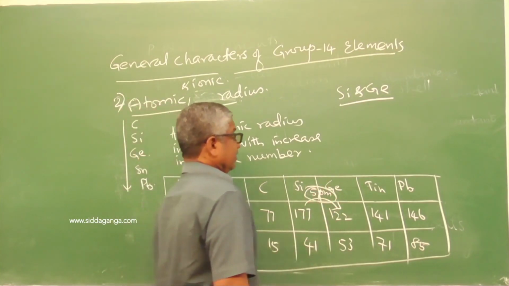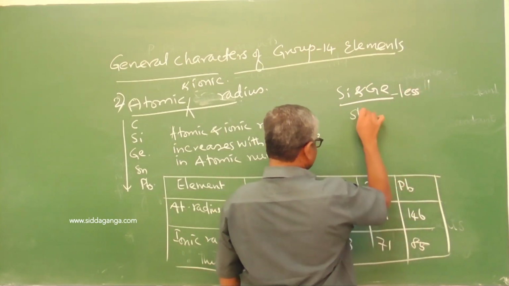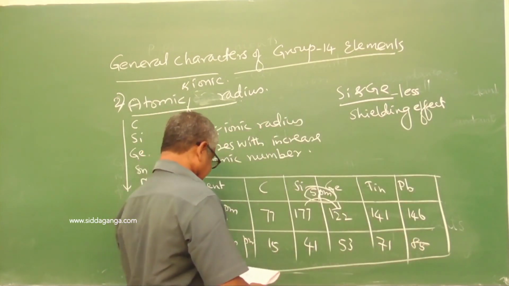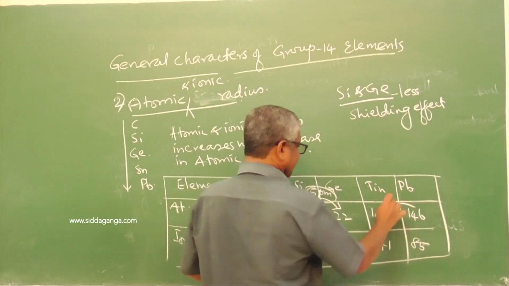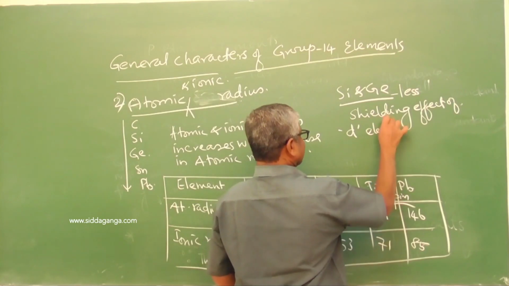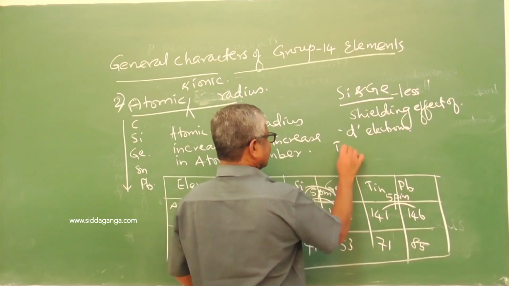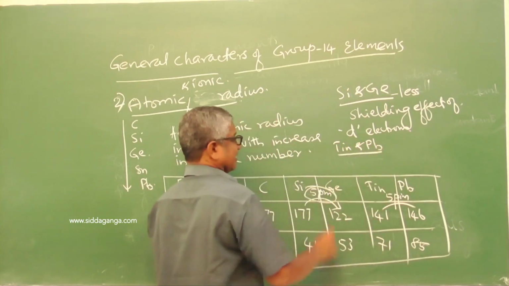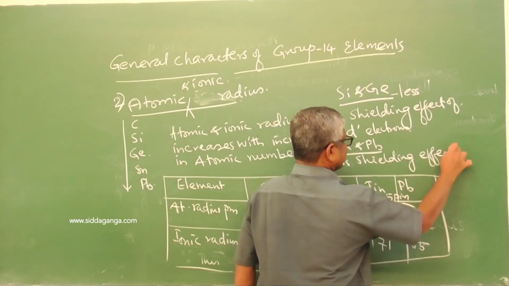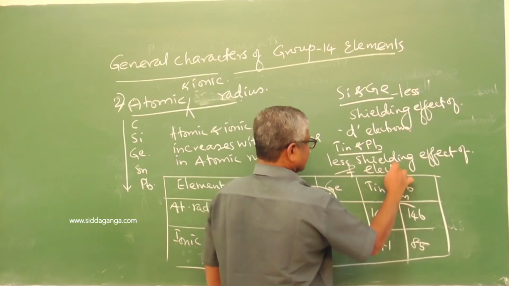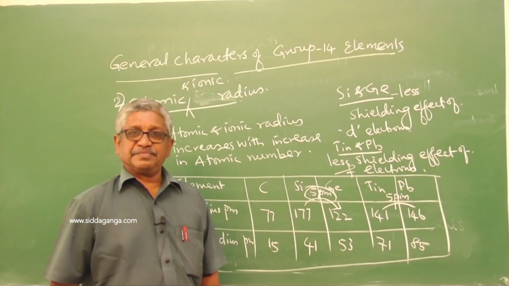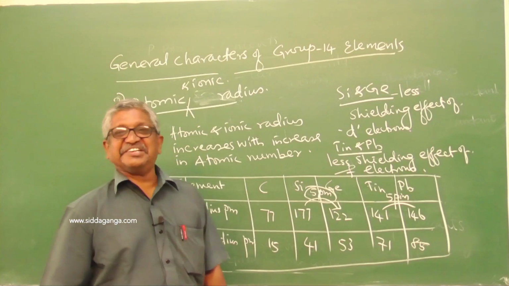That is due to less shielding effect of the d electrons.